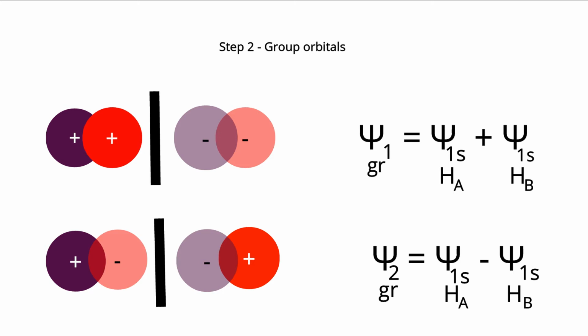Here, I assumed the central hydrogen atom, that's Hc, and Ha and Hb are forming the group.